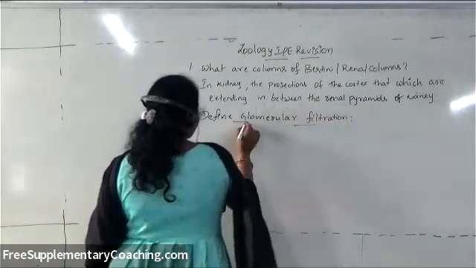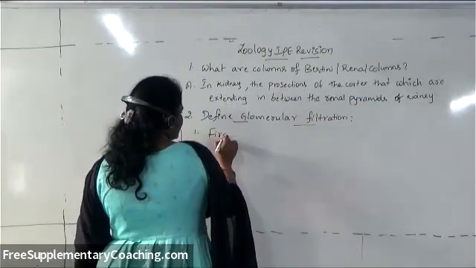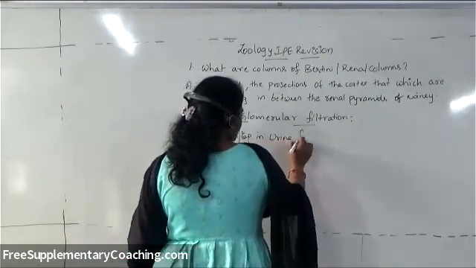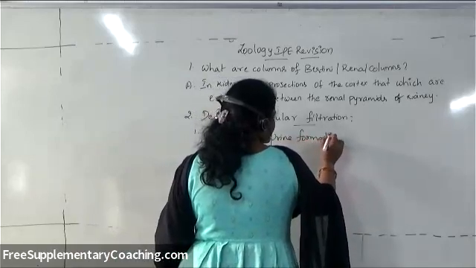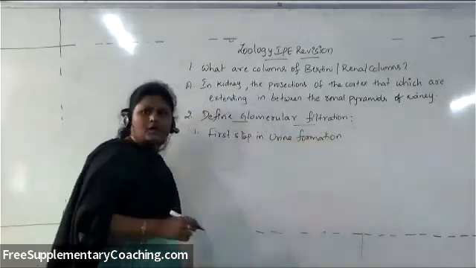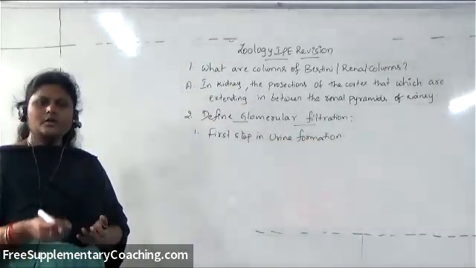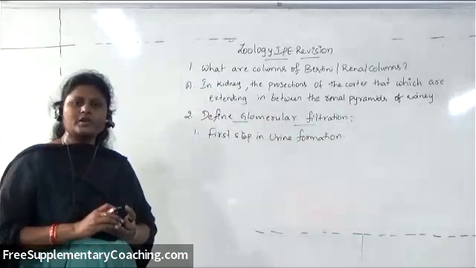Glomerular filtration is the first step in urine formation, which is a passive process. Urine formation involves three steps: glomerular filtration, tubular reabsorption, and then tubular secretion.